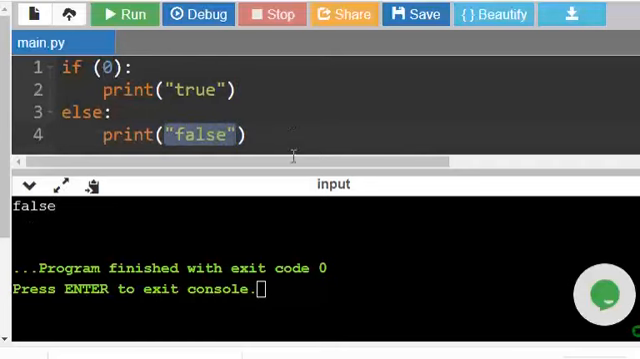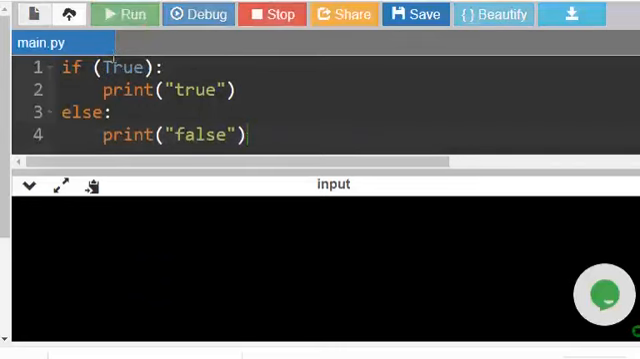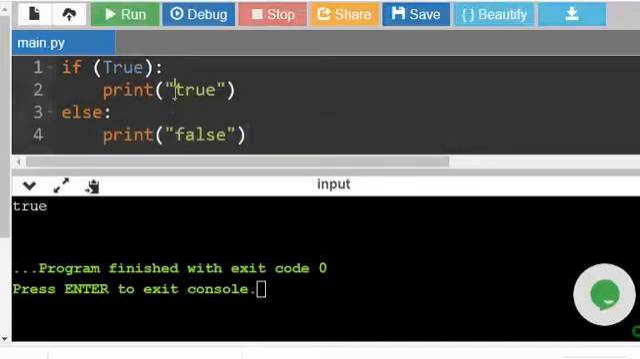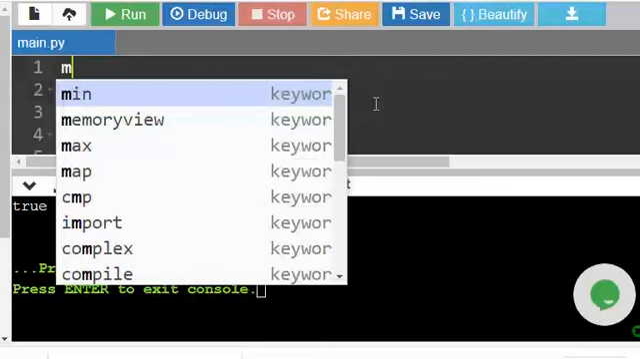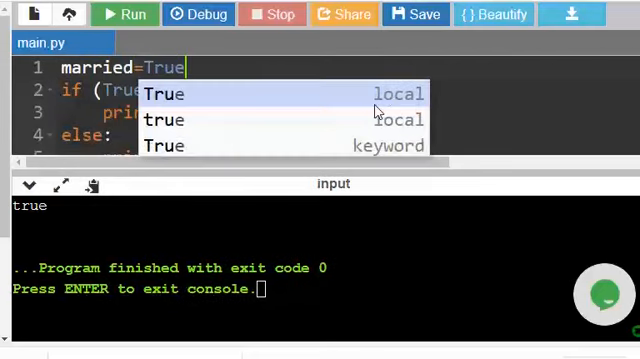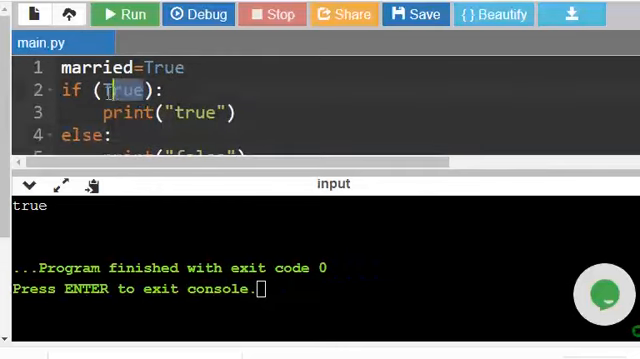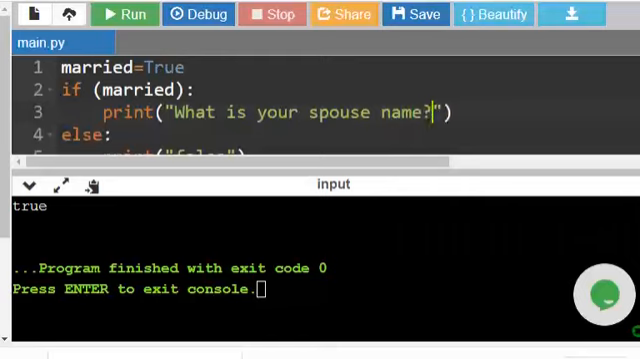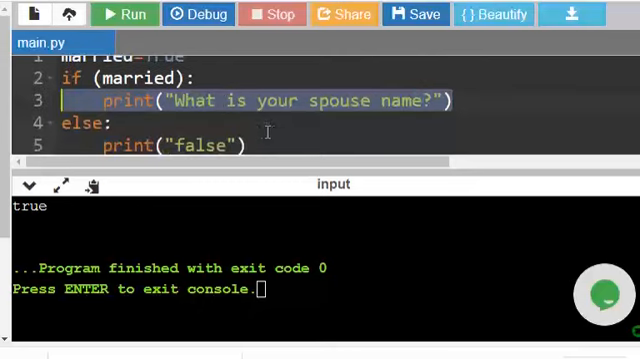So this is one more aspect. Also we can give like this, true. Like this also we can give. If true, so this is a true constant, definitely this will get executed. We also discussed Boolean values, right? For example, married equal to true. Here I am saying if married, it's already true, right? So this will be taken as true. For example, I am saying if married, what is your spouse name? I'm just printing a message. I'm not taking any input. I'm just printing a message just to see.